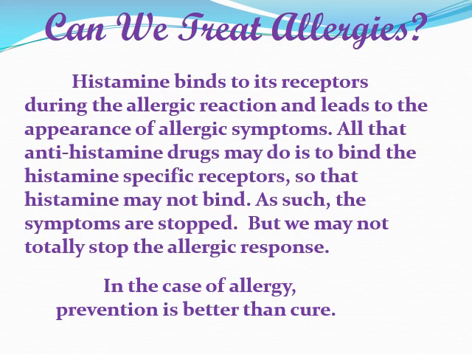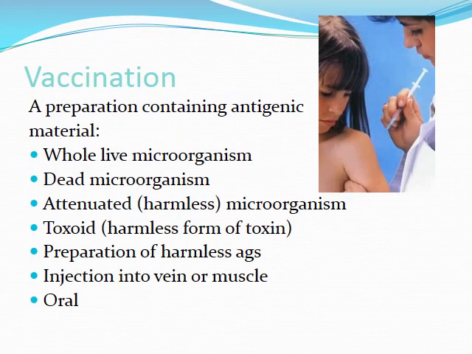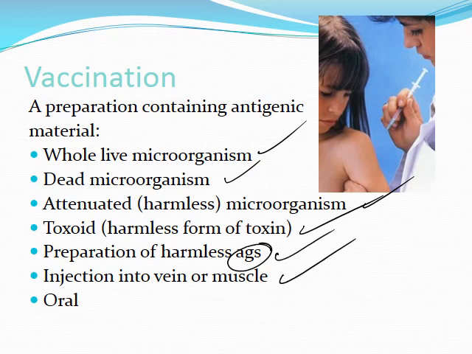In the case of allergy, prevention is better than the cure. What is vaccination? Vaccination is a preparation containing antigenic material: whole live microorganism, dead microorganism, attenuated, meaning harmless microorganism, toxoid, a harmless form of toxin, or a preparation of harmless antigens, given by injection into a vein or muscle, or maybe orally.